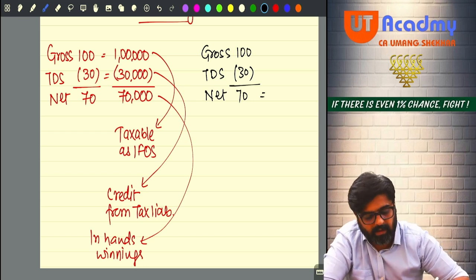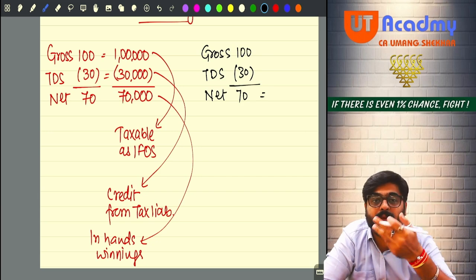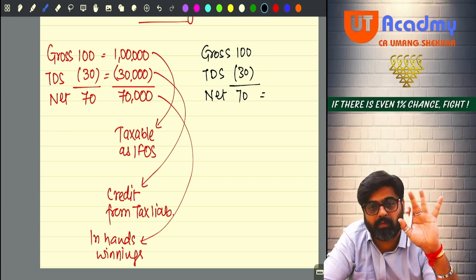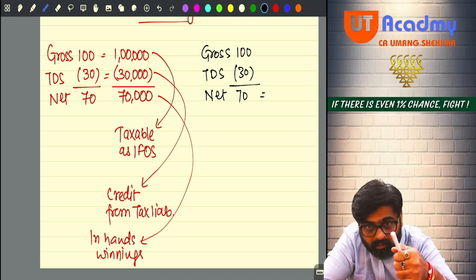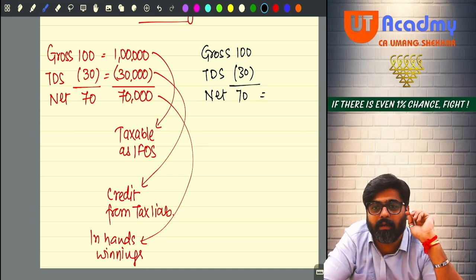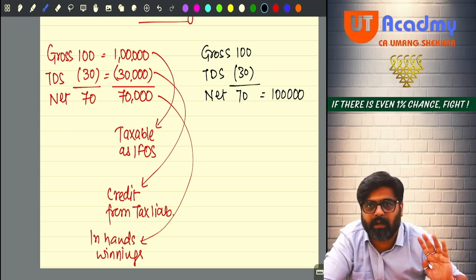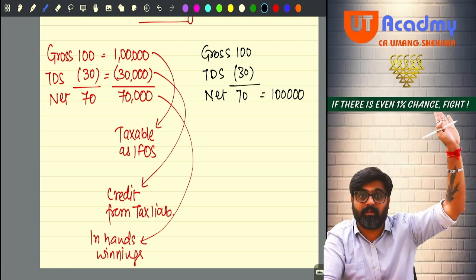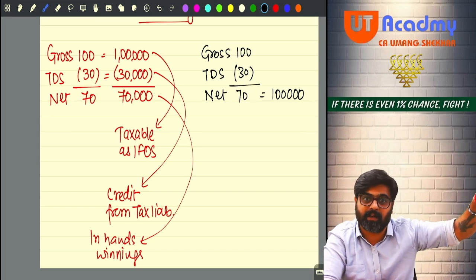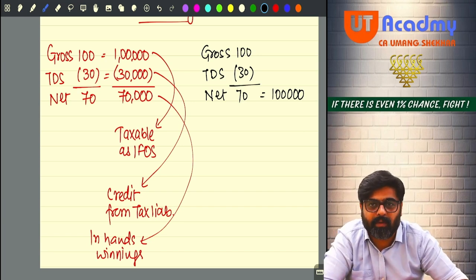Now tell me, if the organizer or the payer who is paying you winnings says that he will pay you the full amount of winnings, 1 lakh, so that 1 lakh will be released to you. That 1 lakh, should I write in front of that 100 or in front of this 70? In front of this 70. Because the government is going to think that the payer is giving 1 lakh, meaning some winnings is there, out of that 30% he has deducted, and he is releasing 1 lakh. Getting my point, sir?